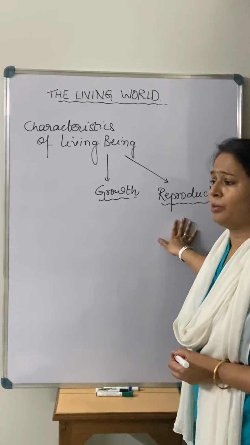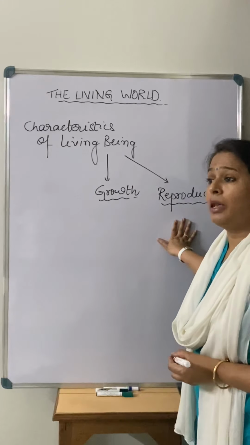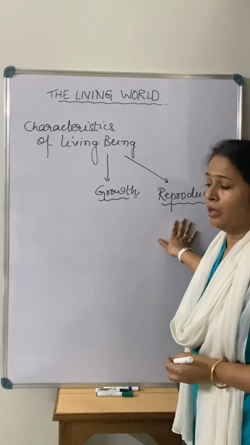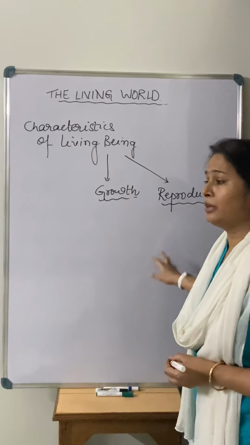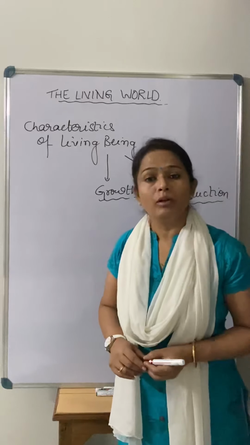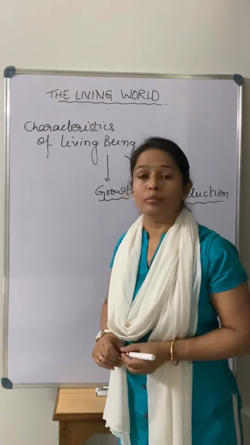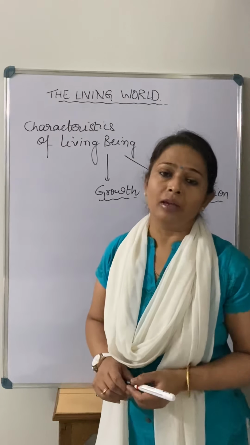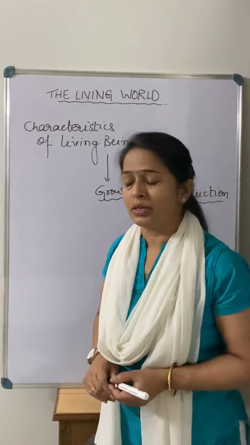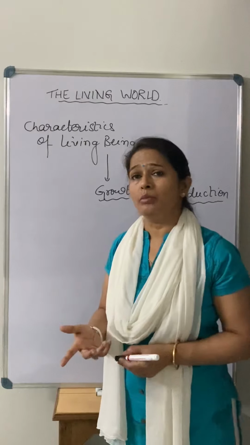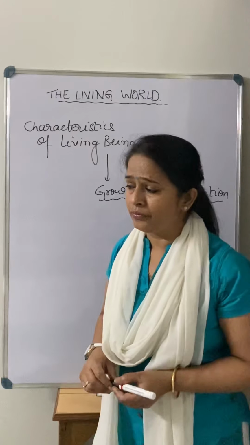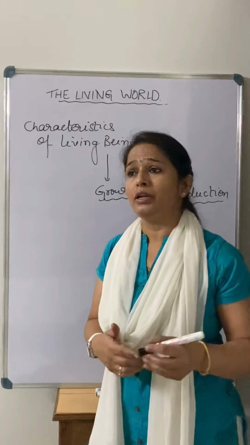In the next chapter, you will get to know there is a five kingdom classification. There are different types of living organisms: Protista, Monera, Fungi, Plantae, Animalia. Like this we are going to study. But the point is this: when we talk about reproduction in animals and reproduction in plants, there are different categories, right? There are different types.